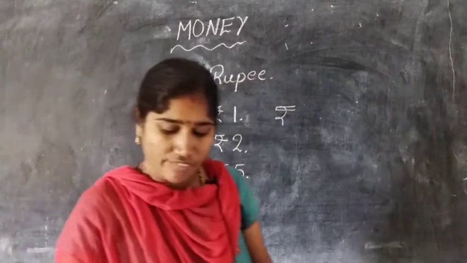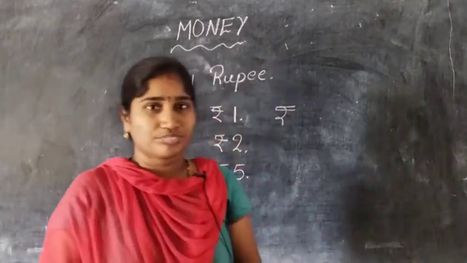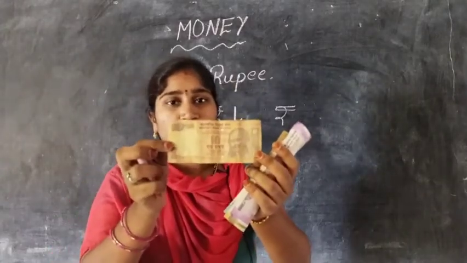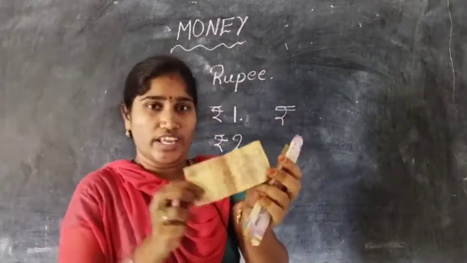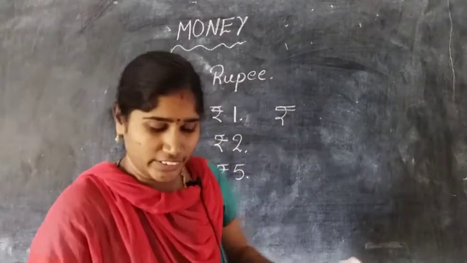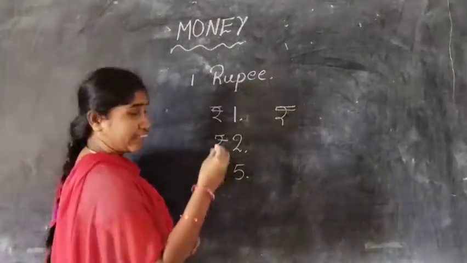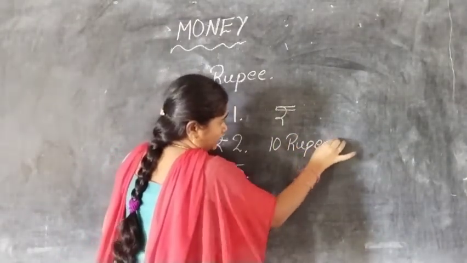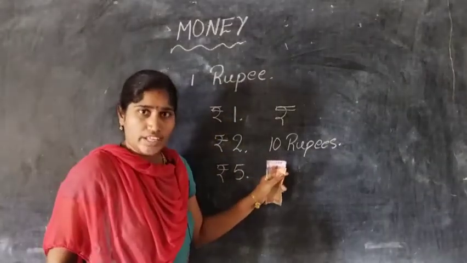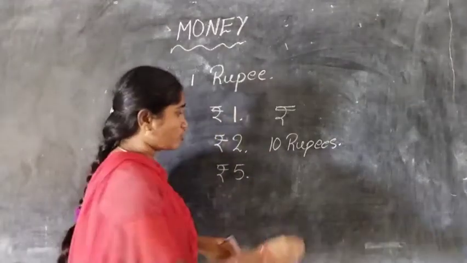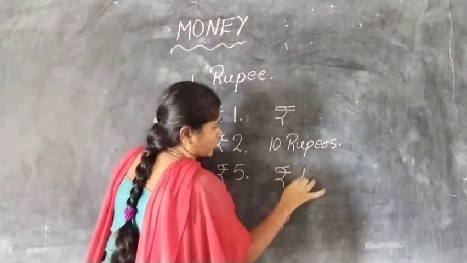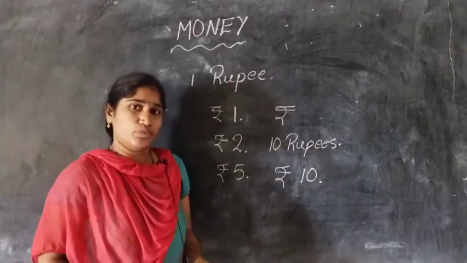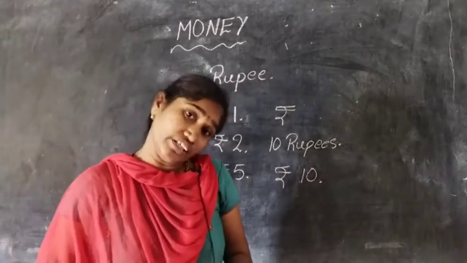Like this we have some notes also. See here, children, what is it? How much is this? It is 10 rupees. How could we write 10 rupees? Like this. Is it correct? No, it is wrong. You have to write it like this. Okay, 10 rupees.